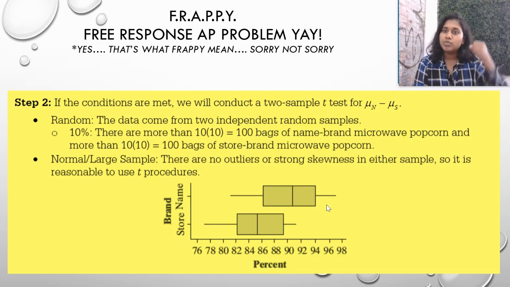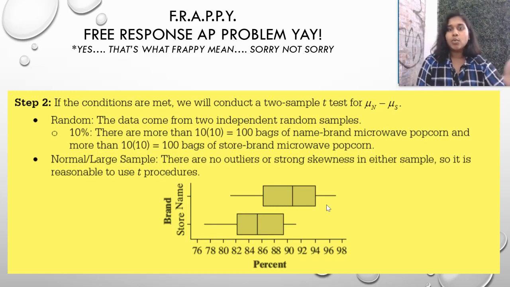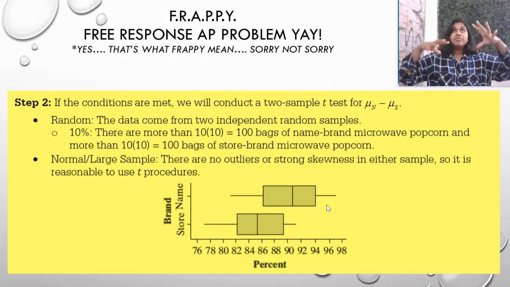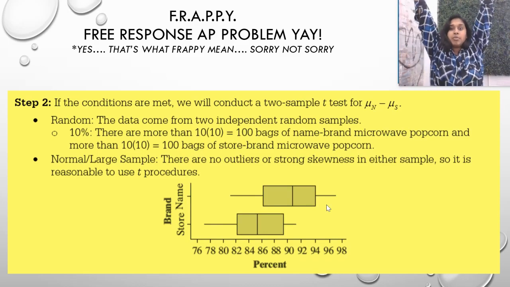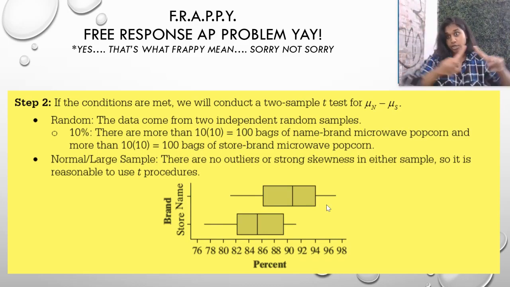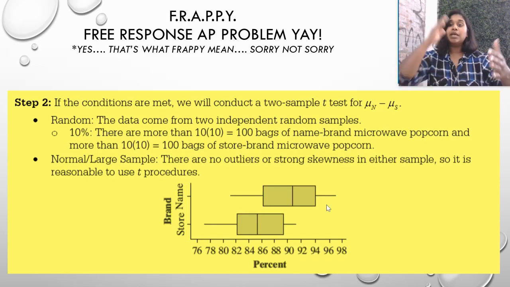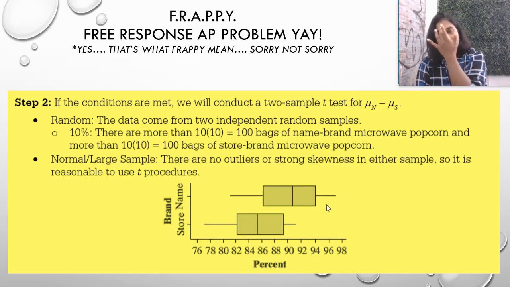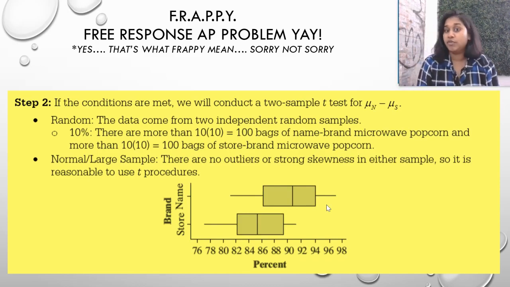You check your conditions and you name that procedure. So our procedure is going to be a 2 sample. We know that because we were given 2 samples. Because we're dealing with means and not proportions, we have to be even further away. If we're dealing with proportions, then we're dealing with multiple iterations dealing with probability, because probability doesn't occur at one instance. It occurs because we've repeated it thousands of times. So when we're dealing with means, we have to allow for more error. So we're going to do a 2 sample t-test for mu N minus mu S. You can't just put mu because it's a comparison, so you have to put mu N minus mu S.